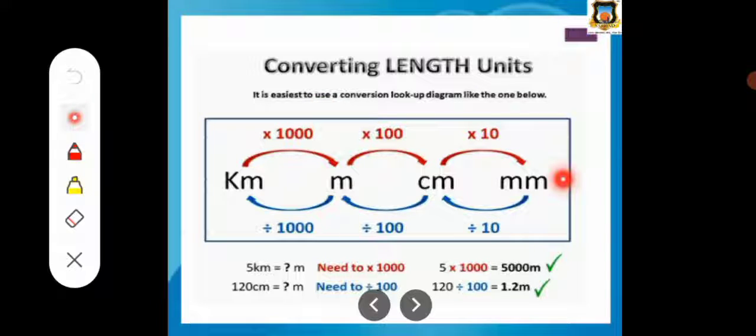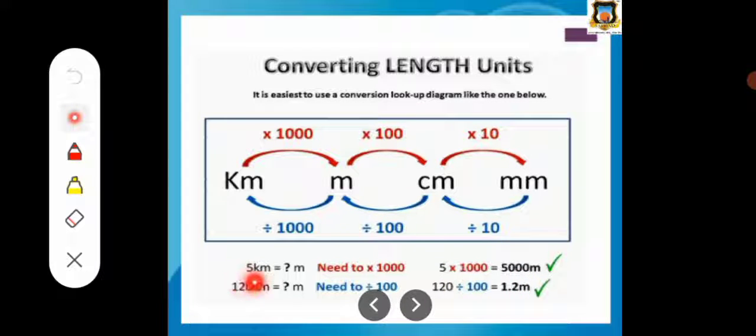When we convert millimeter to centimeter, centimeter to meter, and meter to kilometer, then we divide by these numbers. That's why I described the numbers in red and blue. The examples are like this.